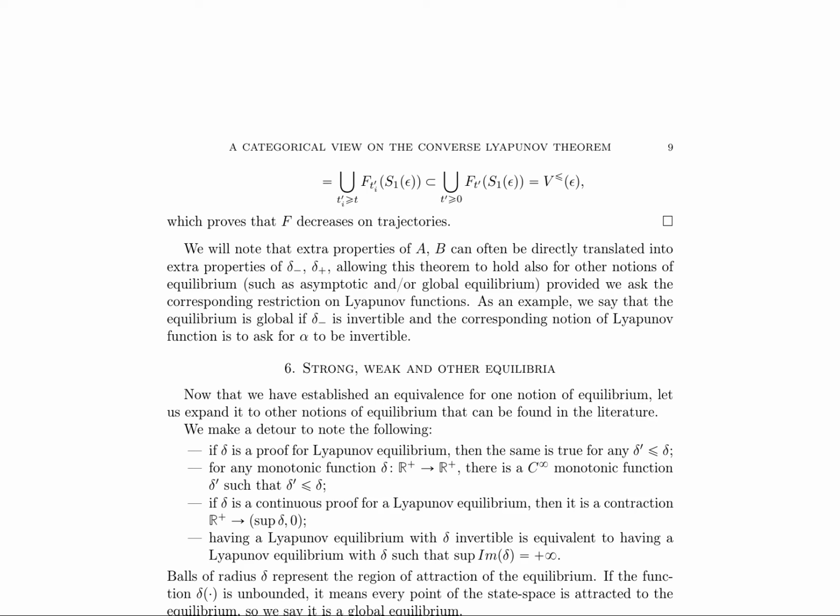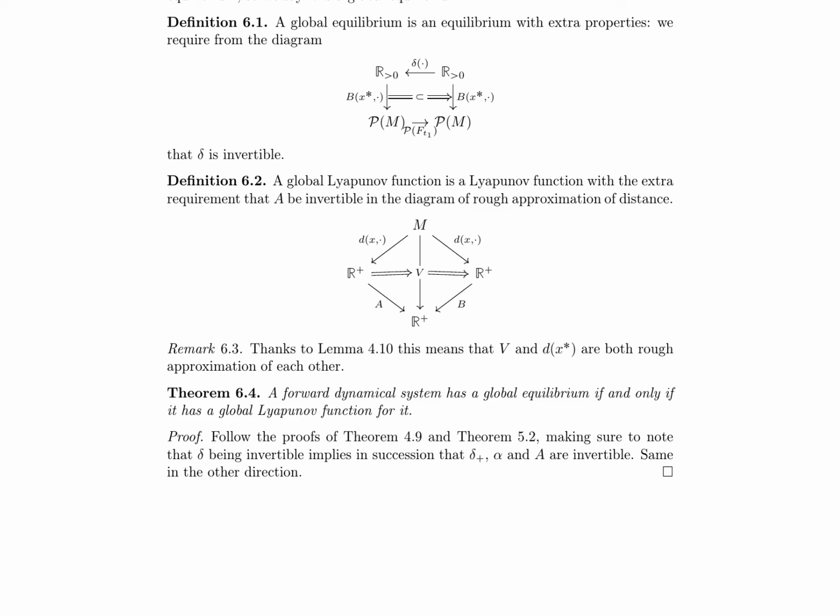The research paper presents a categorical view on the converse Lyapunov theorem, establishing an equivalence between different notions of equilibrium. The authors begin by noting that extrinsic properties of A and B can be directly translated into extrinsic properties of delta, and delta, allowing the theorem to hold for other notions of equilibrium, such as asymptotic and global equilibrium. The authors then define strong, weak, and other equilibria, highlighting the significance of Lyapunov functions in characterizing these equilibria.